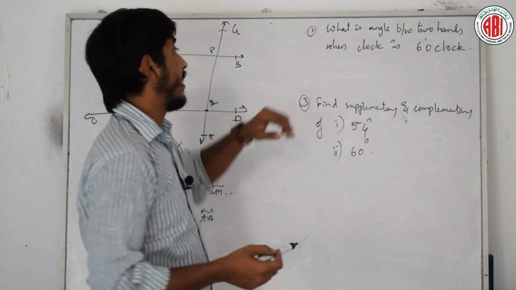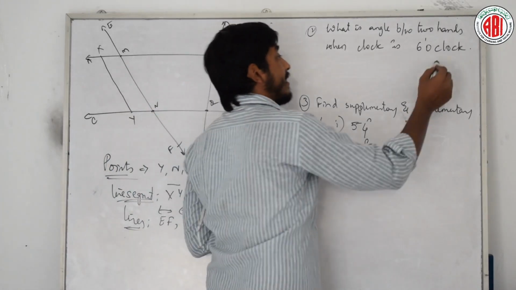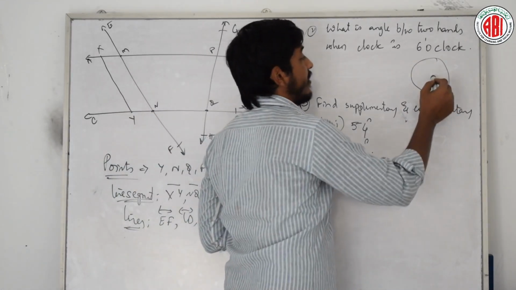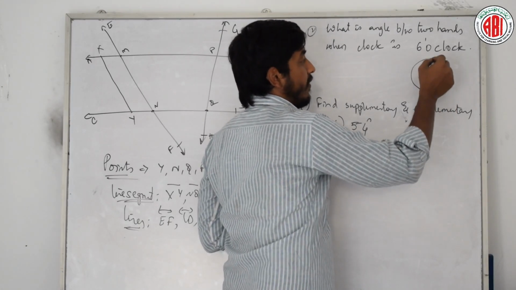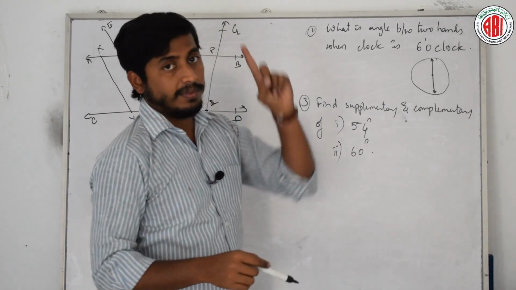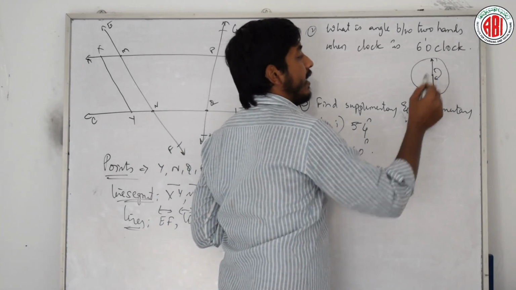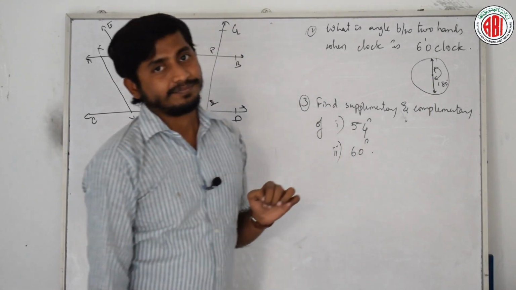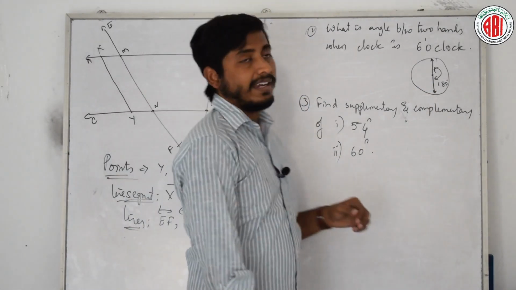Fine. Next, he is asking what is the angle between two hands when the clock is at 6 o'clock. How do we do? At 6, the small hand will be towards 6 and the big hand will be towards 12. What is the angle here? The angle here is how much? 180. Is it right? It is not hard to solve. That's it. Angle is 180.